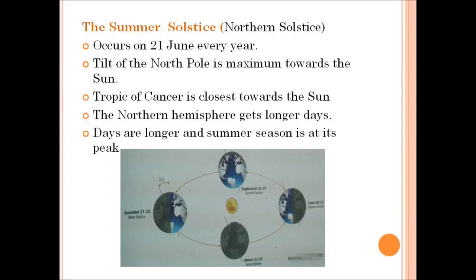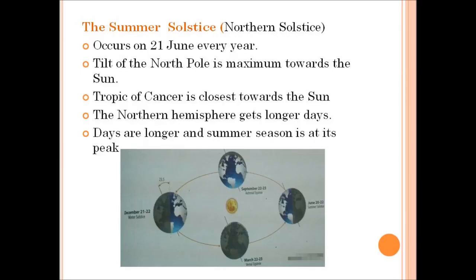The summer solstice. The summer solstice is also known as the northern solstice. The summer solstice occurs on 21st June every year. During the summer solstice, the tilt of the North Pole is maximum towards the sun.